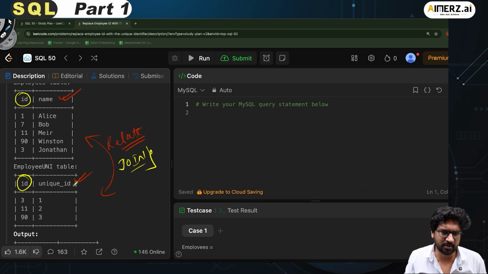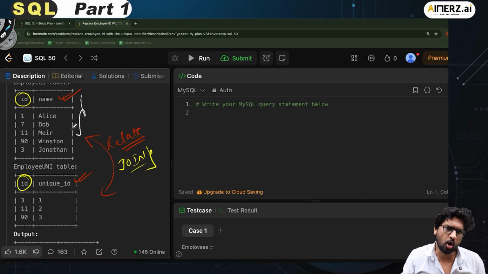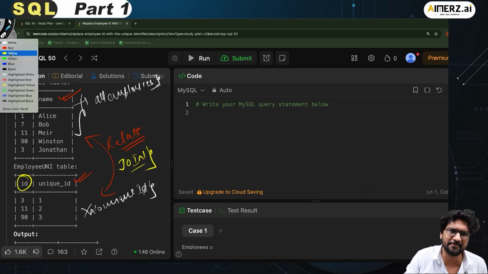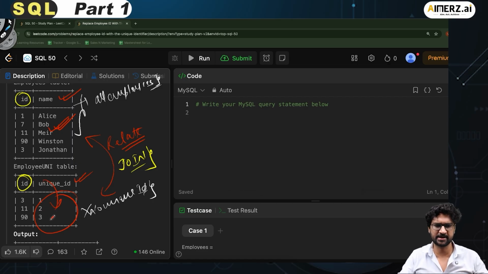Now this table has all employees, and this table might have few employee IDs for which there is no unique ID. So I want to make sure that I keep every record, every name from this and all the matching records from this table, right? I have to take every record from the first one and take from the second one.